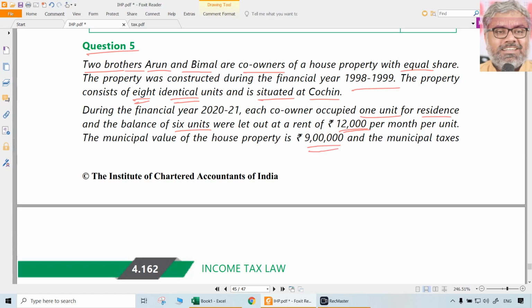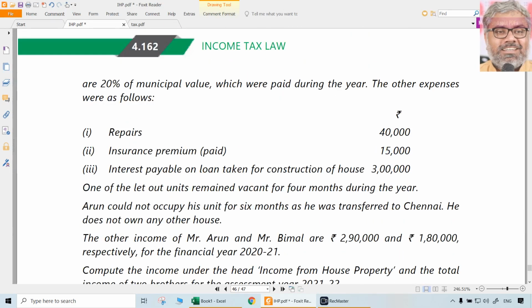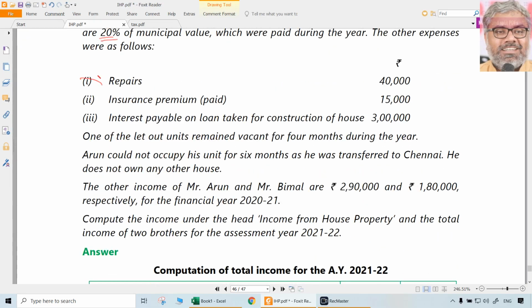Municipal value of the house property is 9 lakhs, and municipal taxes are 20% of municipal value, which were paid during the year. Other expenses are like this. These 2 are irrelevant. Repairs we don't care. Insurance premium we don't care. Interest payable on loan taken for construction of the house, yes, it will be relevant. One of the let out units remained vacant for 4 months during the year.